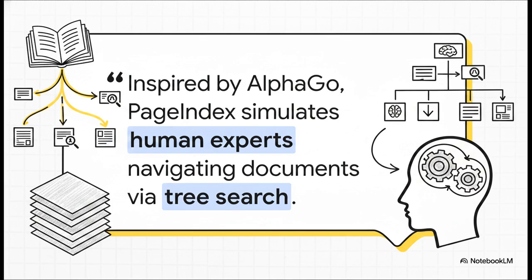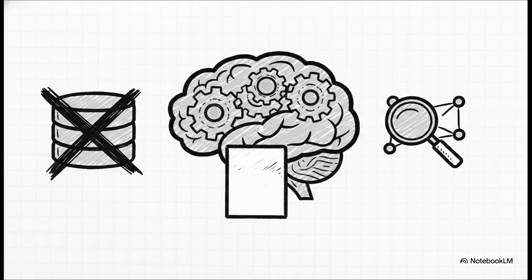Think about how a human expert reads a 200-page textbook. They don't scan every single word looking for a keyword like a robot. They look at the table of contents, they find the relevant chapter, they logically navigate down to the specific subheading, and then they read the paragraph. PageIndex gives large language models the ability to do exactly that. It's logical, hierarchical navigation. Let's rapid fire through the core features you get when you adopt this architecture, because they're a huge deal.